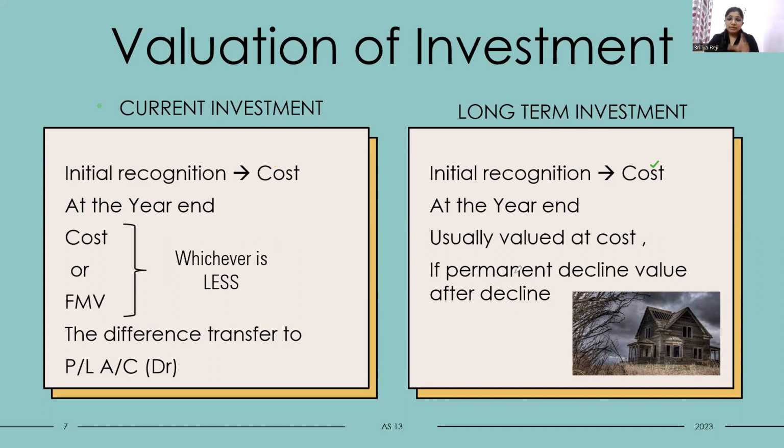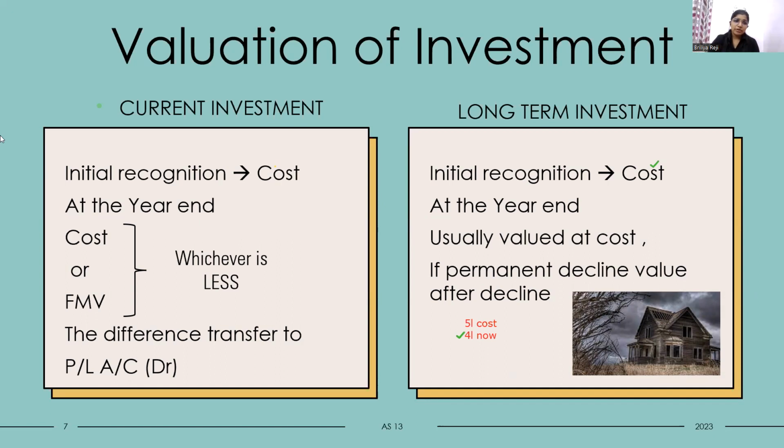So what will happen? The valuation of the investment will be done at the declined value. For example, we buy a property for rupees 5 lakh. The property's cost was 5 lakh at the time of purchase. But due to a permanent decline, the new value became 4 lakh. Now the value of the investment is only rupees 4 lakh. So at the end of the year, on 31st March, we will recognize the asset at a value of 4 lakh. That is if a permanent decline has occurred.